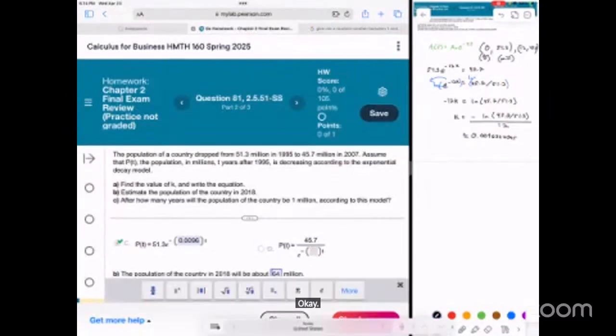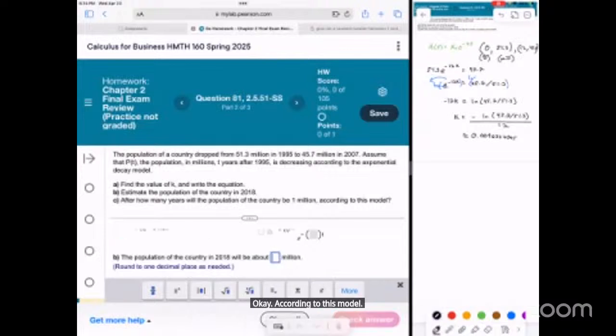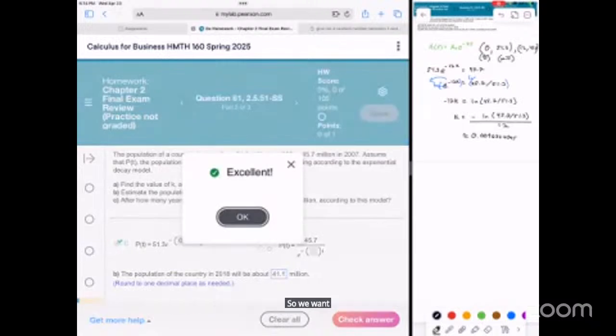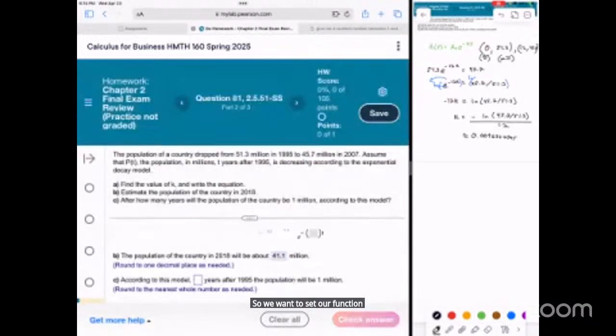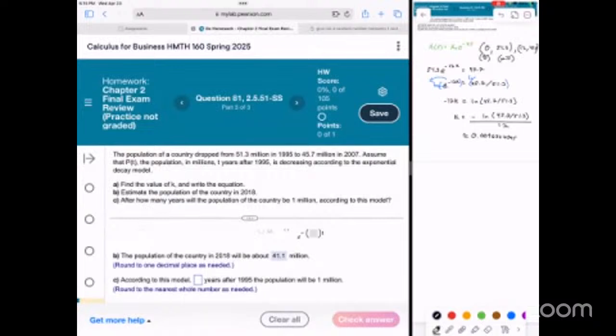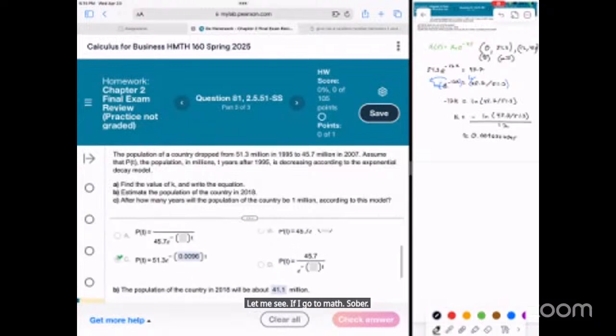According to this model, blank years after 95, the population will be 1 million. So we want to set our function equal to 1. Now, I think it does a solver. Let me see. If I go to math, solver. I don't know how to use this. I'm going to try to use that here, though.